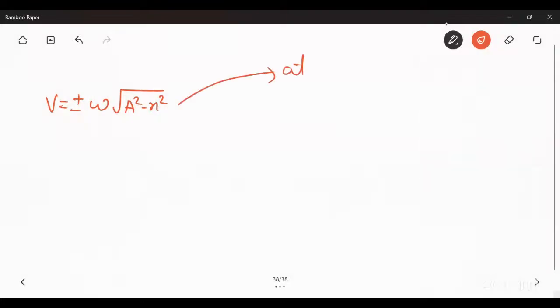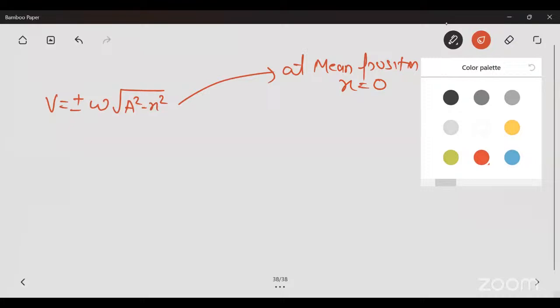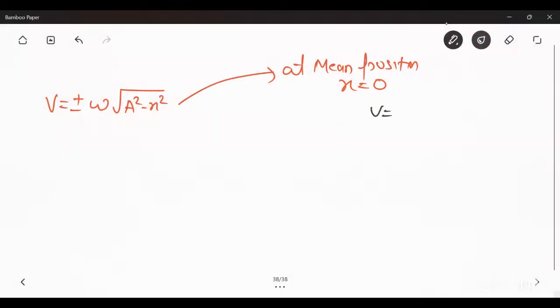At mean position, x is equal to 0. So v is equal to plus minus omega a, or you can call it v maximum. Okay, so at mean position the value of velocity will be maximum.